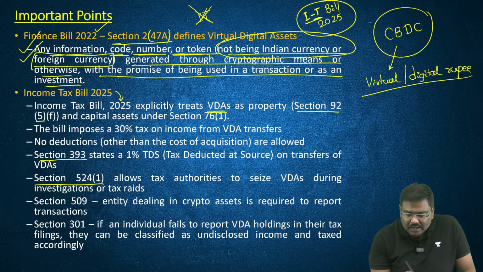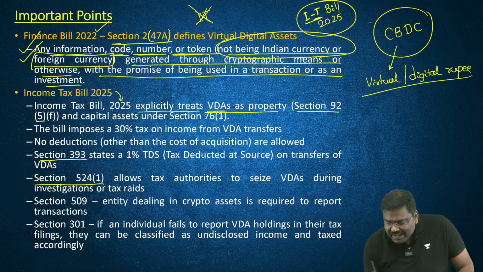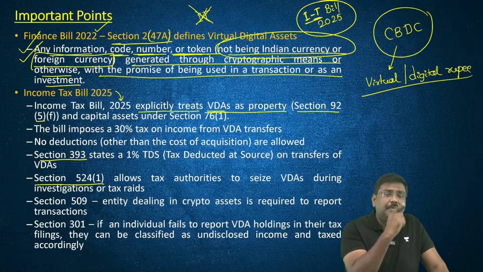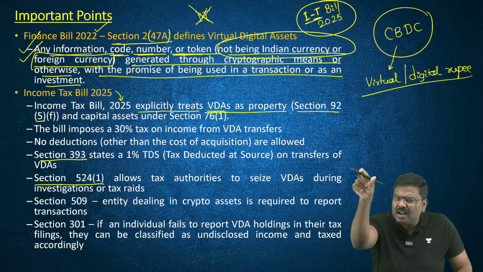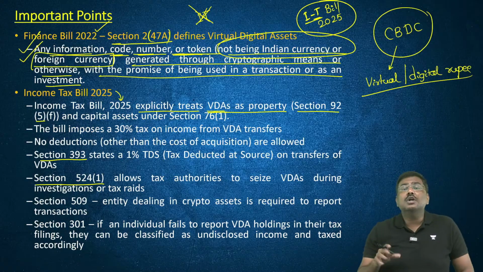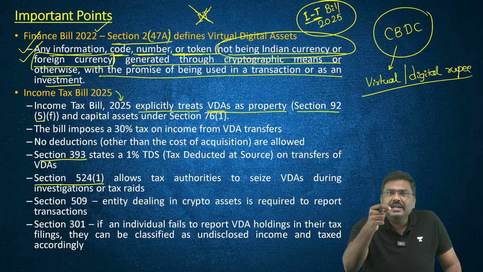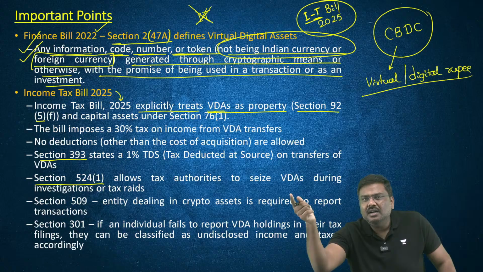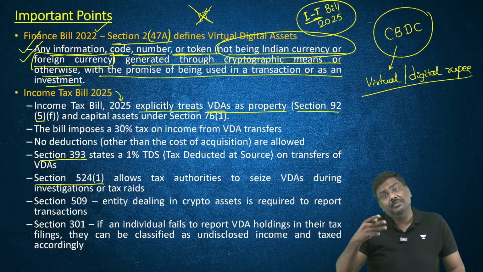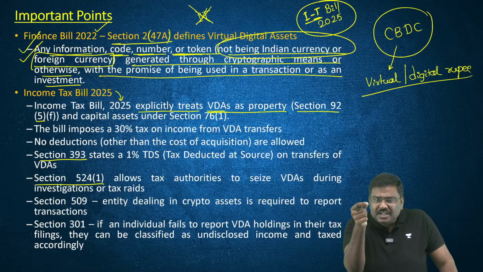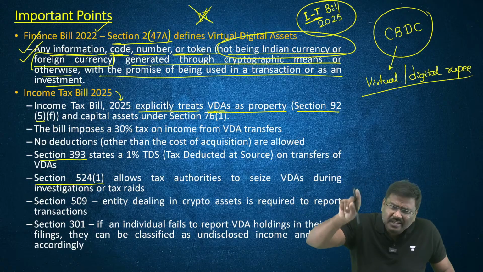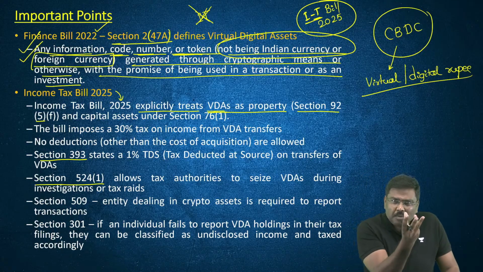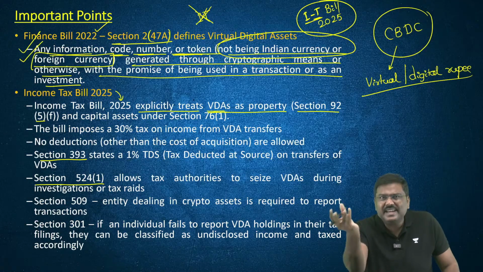First one, it will explicitly treat VDAs as property now. Not as security but property, right? Sir, what do you mean by property? My dear, if you purchase a land and you sell it, will it attract a tax? Yes. If you purchase a share and sell it, will it attract a tax? Of course, yes. So whenever you talk about properties, you are simply referring to assets.